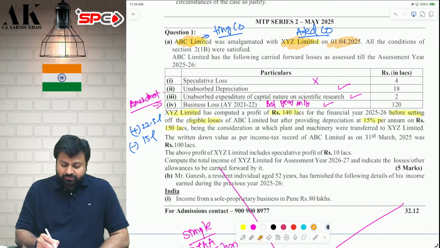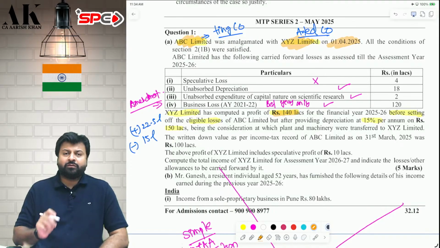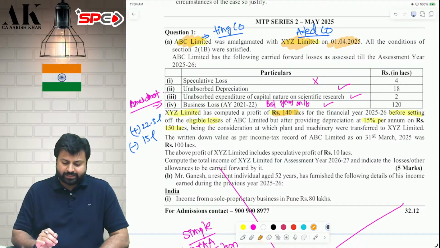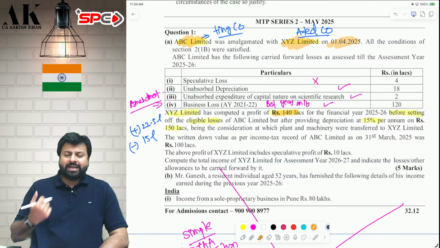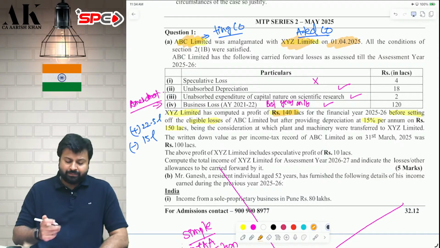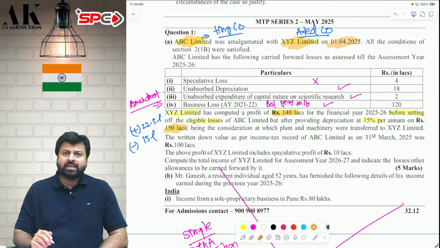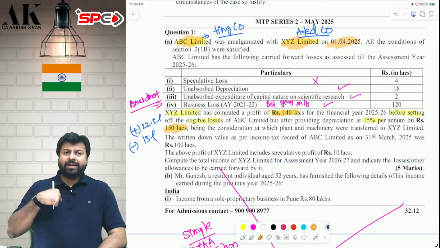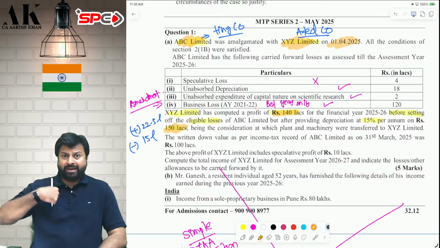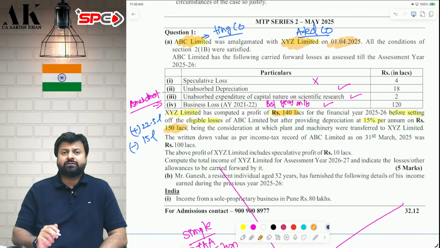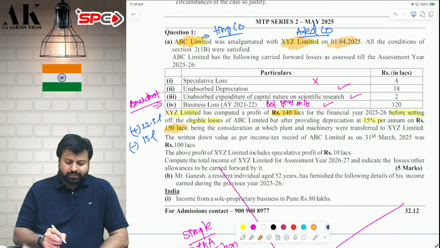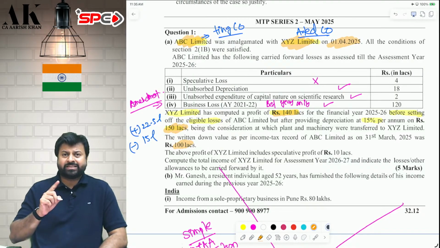Now the profit of XYZ, that is the amalgamated company, is 140 lakhs. Now they have done one mistake. What mistake? When they took the assets from ABC Limited, that is from the amalgamating company, they depreciated the asset at market value. No, you cannot depreciate the asset at market value. If an amalgamated company takes assets from an amalgamating company, the cost in the hands of the amalgamated company is the WDV in the hands of the amalgamating company. So the WDV in the hands of the amalgamating company is 100 lakhs. But unfortunately, you have depreciated at 150 lakhs.